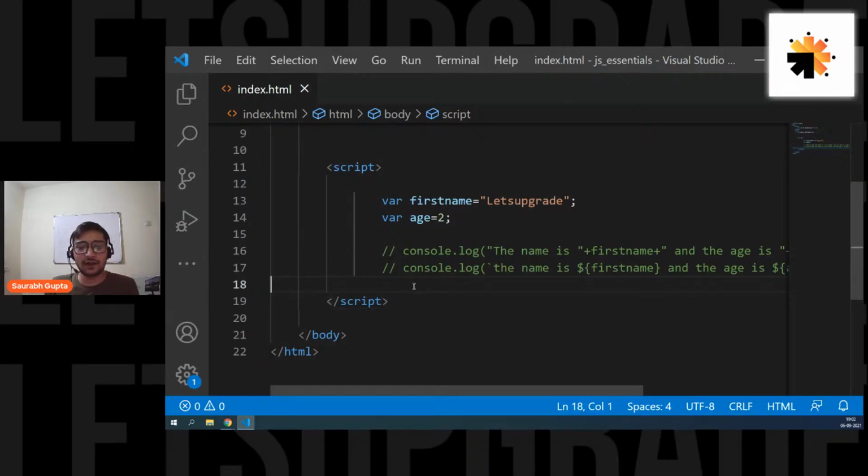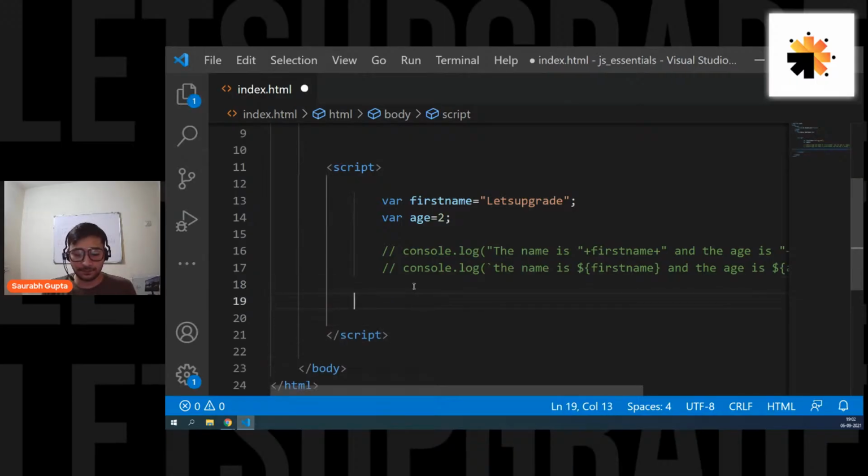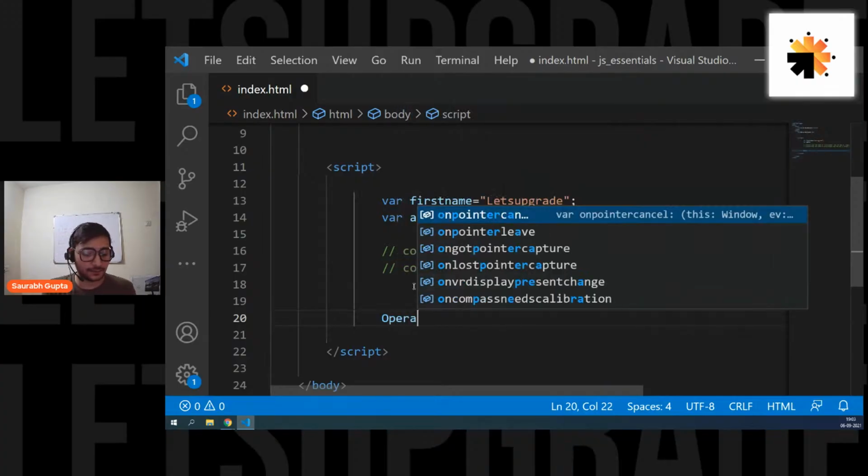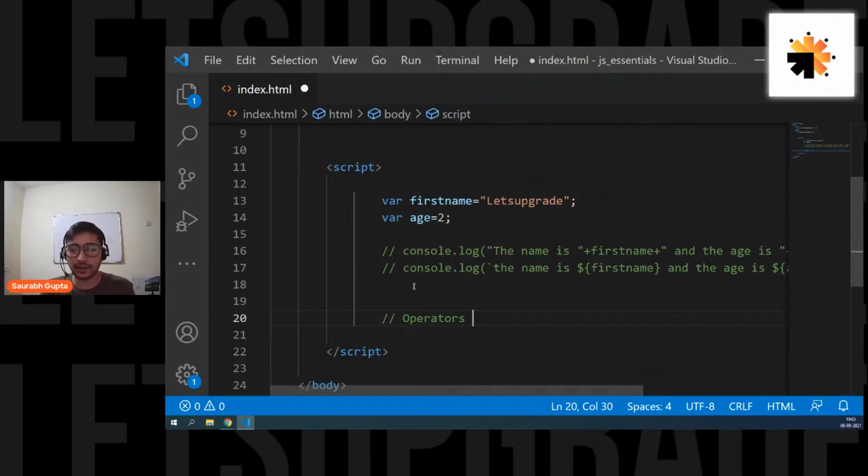Okay, guys. So now let's move ahead, and now let's move to the next important thing. Now we know how to create variables. Now we know how to print it on the console. Now let's talk about something called operators. Because right now we are learning JavaScript, but we are basically focusing on the basics of programming. Whatever I'm teaching you right now is the basics of programming. You go in C, C++, everywhere the concepts like this are the same.